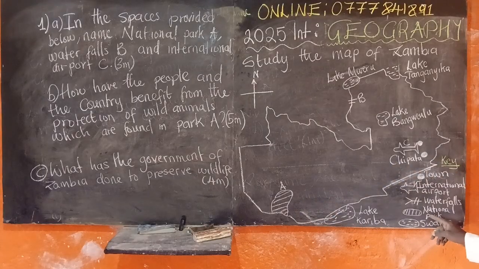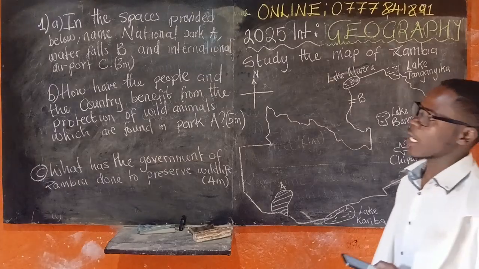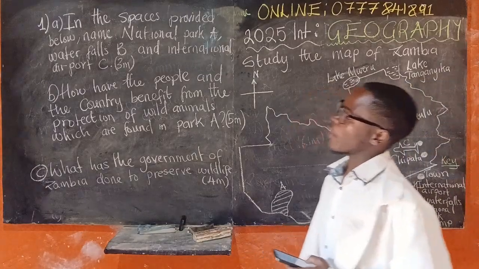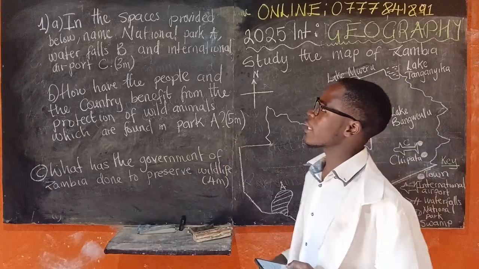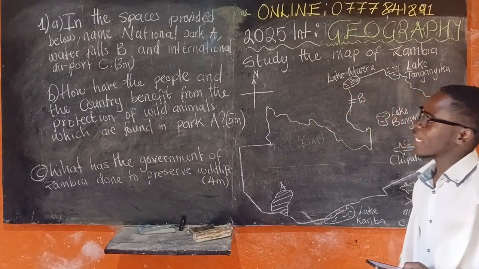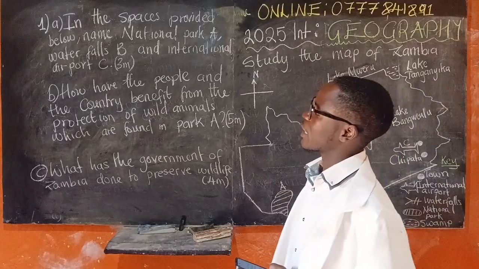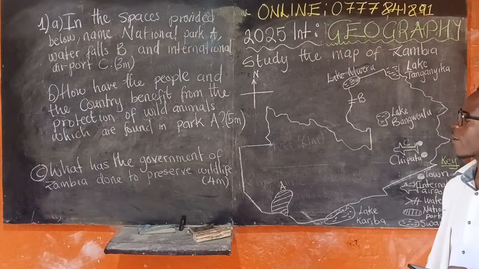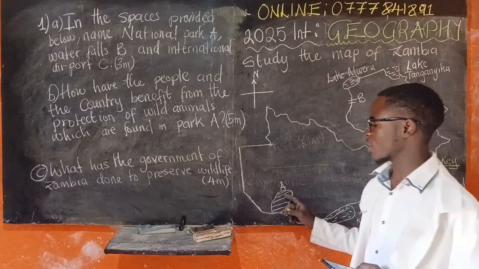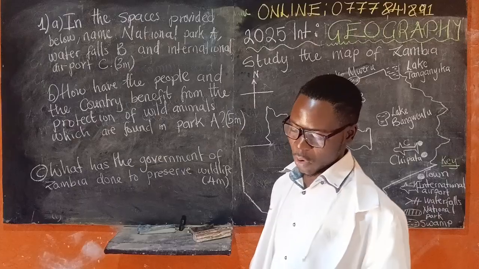A represents the national park, B represents the waterfalls, and C represents the international airport. According to the first question, they are saying: in the space provided below, name the national park A, waterfalls B, and international airport C. So the national park A, which is here, is called the Liuwa National Park.